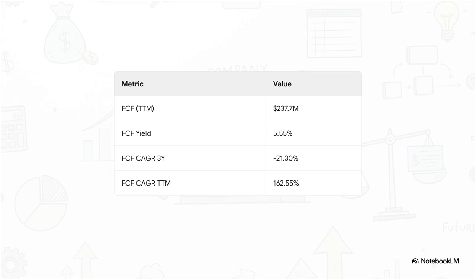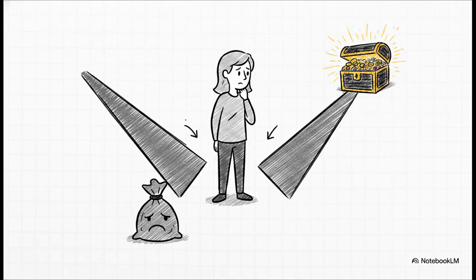The trailing 12-month free cash flow growth is explosive, up over 162%, generating roughly $237 million. But look at the 3-year average CAGR. It's actually negative 21.3%. With that kind of massive historical volatility, trying to forecast a steady terminal growth rate is incredibly difficult and arguably pretty unreliable. So here's the classic analyst's dilemma, brilliantly illustrated.